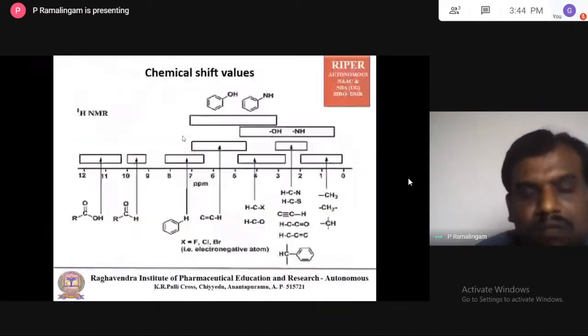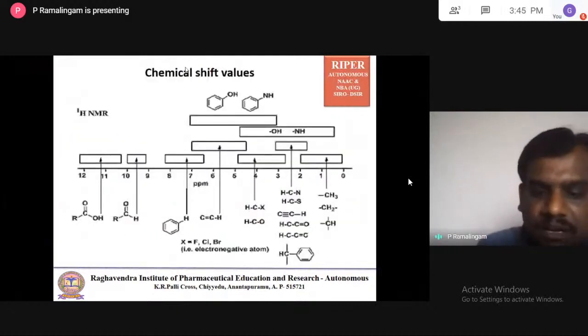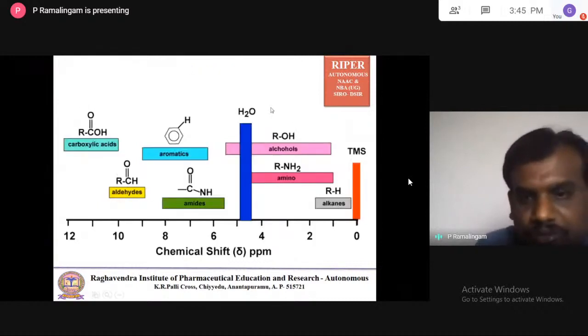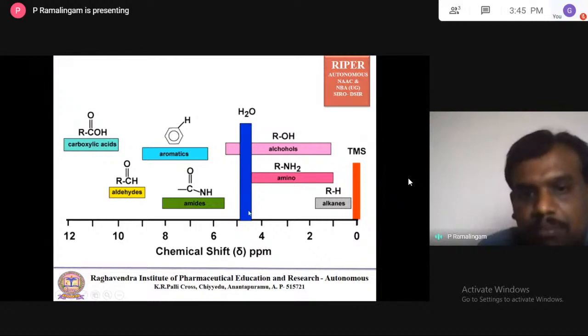Okay. The various chemical shift values for different functional groups. And if you feel confusion on this particular chart, you can follow this chart also. Very simple. You can see TMS and alkane, then amine and alcohol range, then water. It's very, very important. They ask in examinations where water appears. And amides, aromatic regions, and then aldehyde, carboxyl.